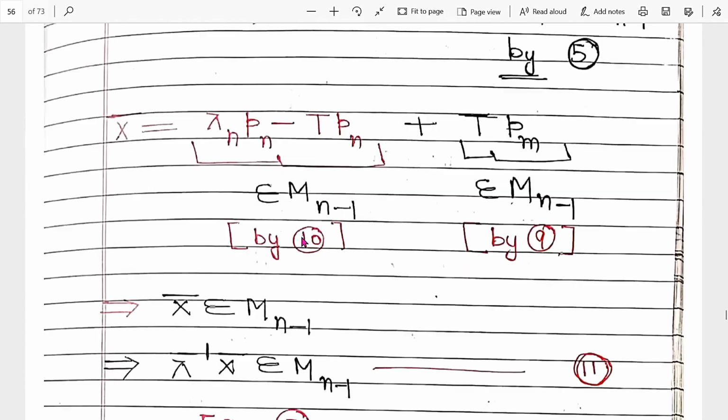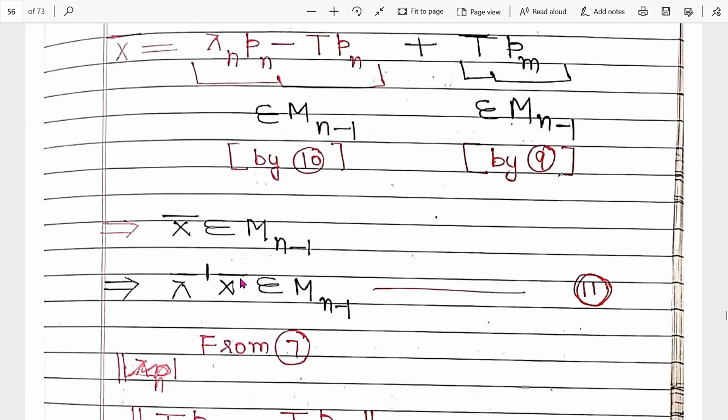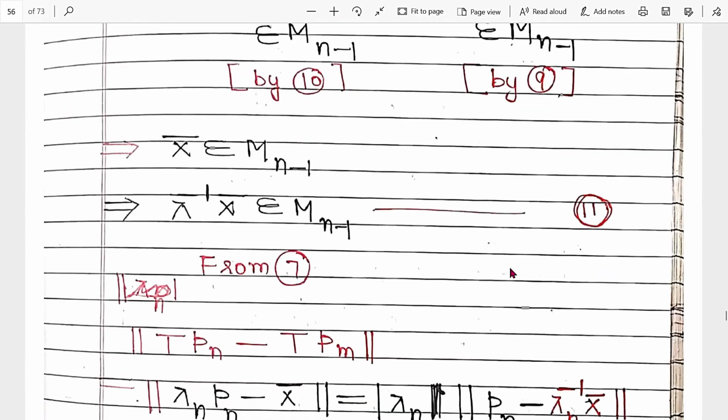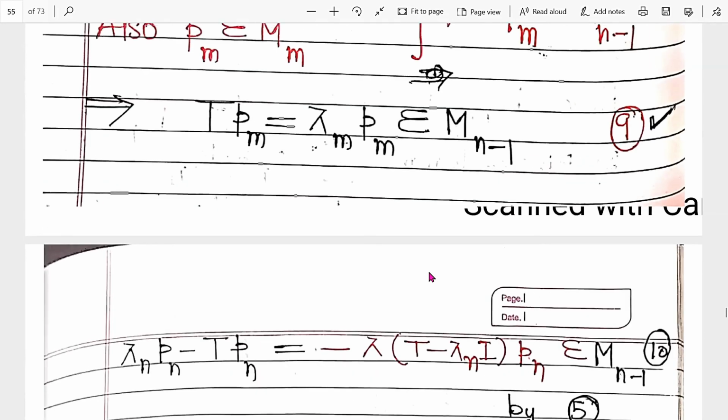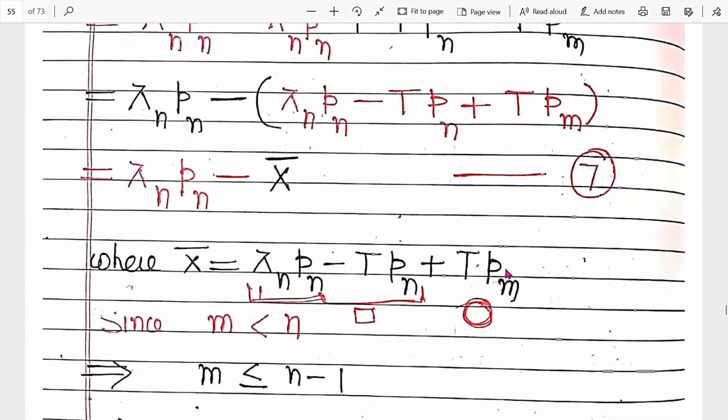Again, it is a subspace, so x closure belongs to M_{n-1}. If it does, this scalar multiplication also belongs to M_{n-1}. That is in equation number 11, right? It means this entire term x bar belongs to M_{n-1}.